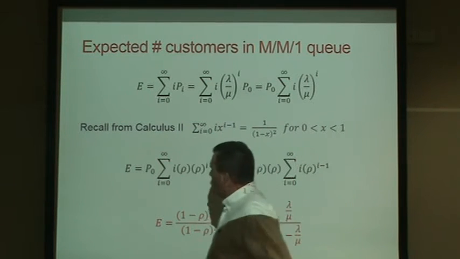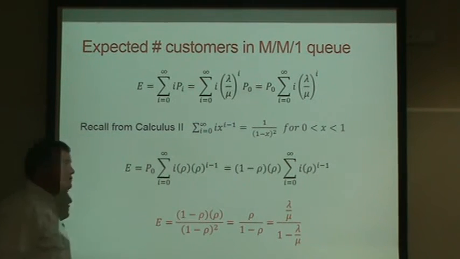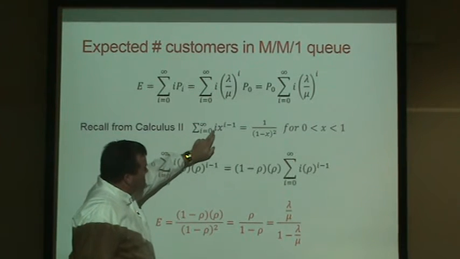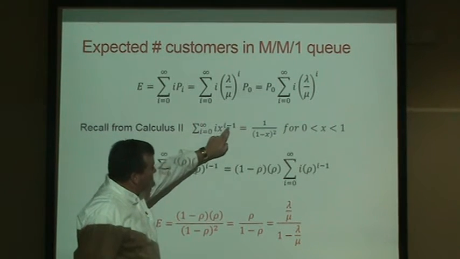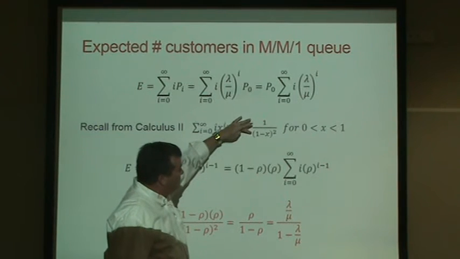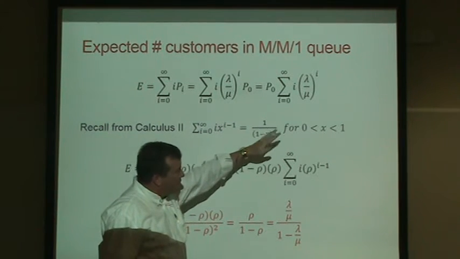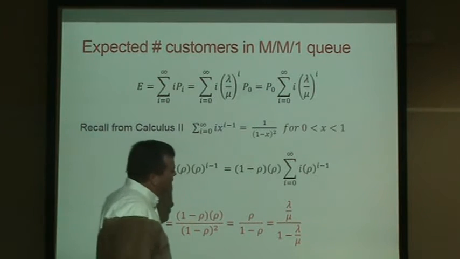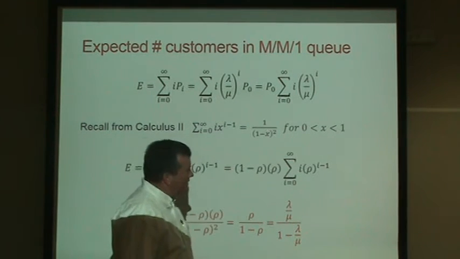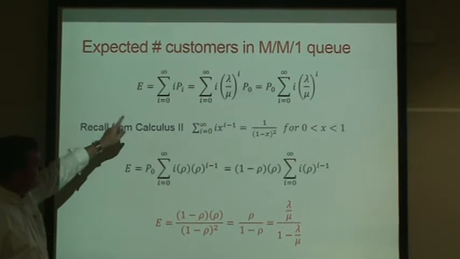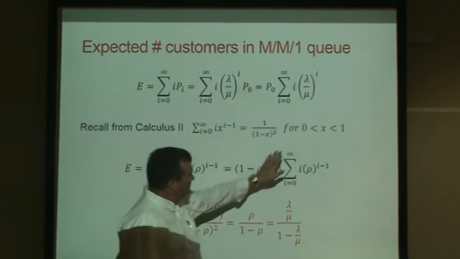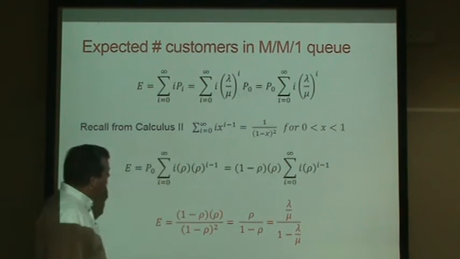We recall another power series from Calculus 2, that the sum from i equals 0 to infinity of i times x to the i minus 1 is equal to 1 over (1 minus x) squared. This is true for all x between 0 and 1 again. It's actually true if you go down to -1 to +1, but since rho and mu are positive in queuing theory, we'll just state this to be true.